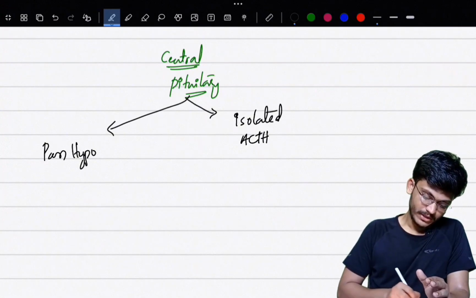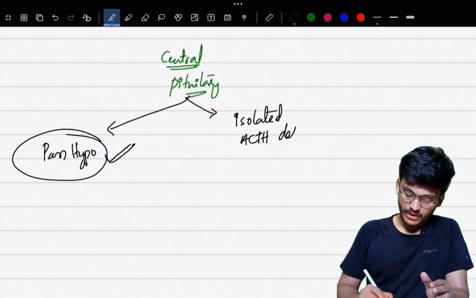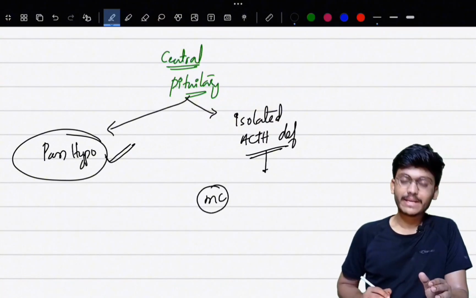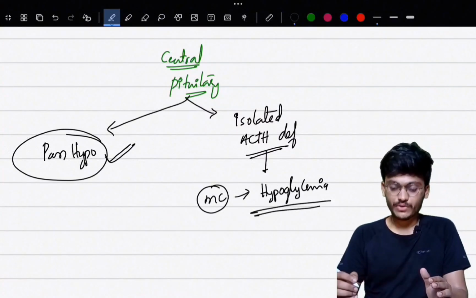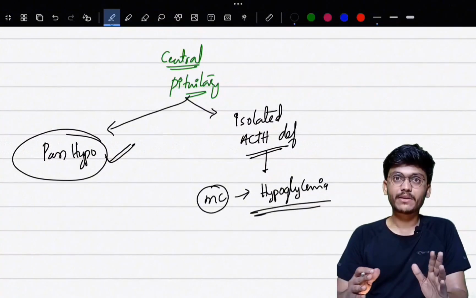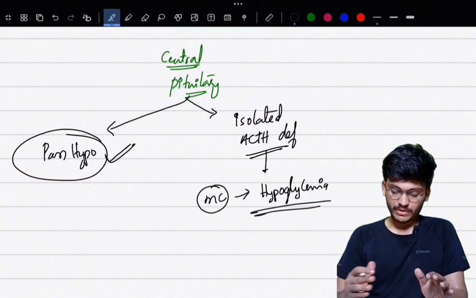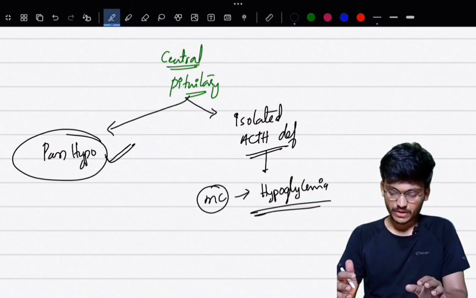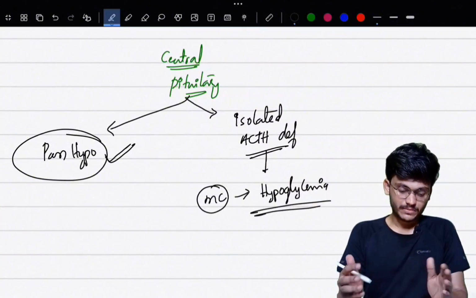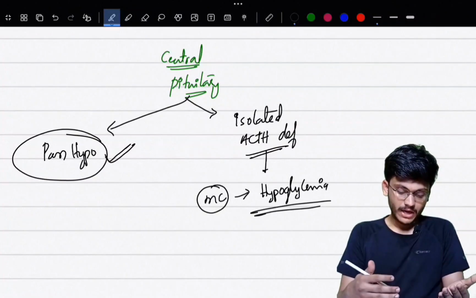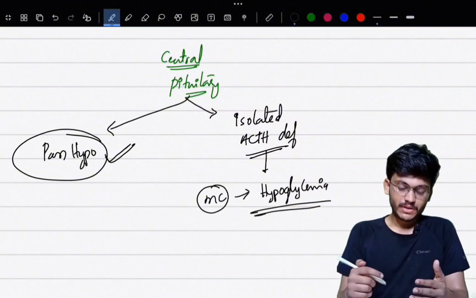This is very important. You will study pan-hypopituitarism in the pituitary topic. Isolated ACTH deficiency is very important because its most common presentation is hypoglycemia. This is not an acute condition, and because it is central Addison's disease, there will not be any decrease in aldosterone levels. The only manifestation here is because of cortisol. The cortisol will slowly decrease, which leads to the presentation of hypoglycemia. So this is how you will evaluate a case of Addison's disease, whether it is primary or central. In pituitary: pan-hypopituitarism, isolated ACTH deficiency. And in primary: how do you evaluate for autoimmune adrenalitis, and how do you evaluate for tuberculosis?